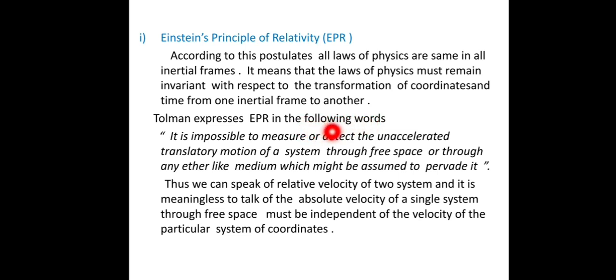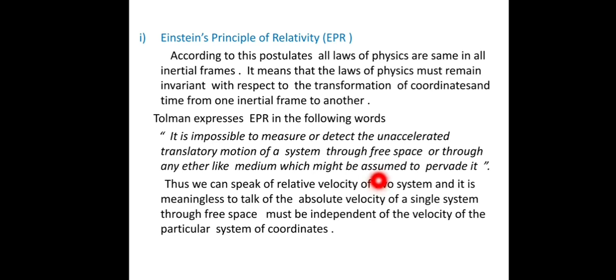Tolman expressed Einstein's principle of relativity in the following words: it is impossible to measure or detect the unaccelerated translatory motion of a system through free space or through any ether-like medium which might be assumed to pervade it.